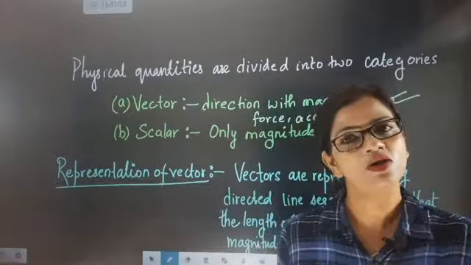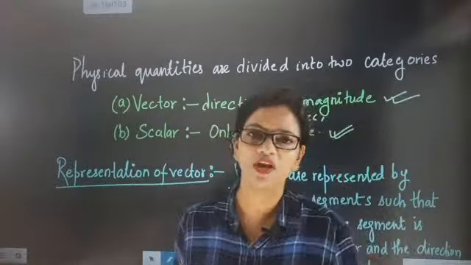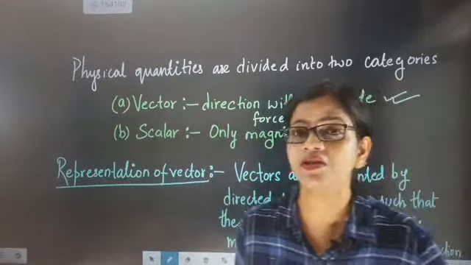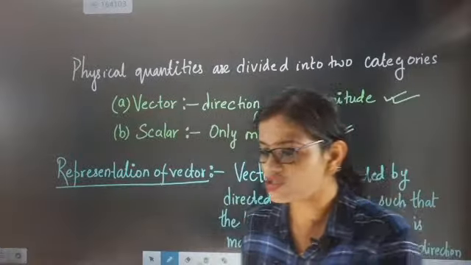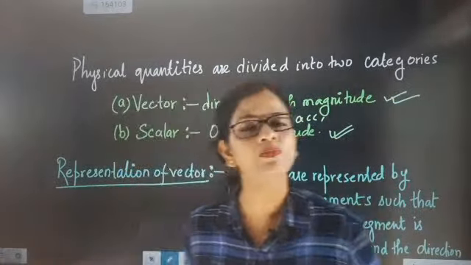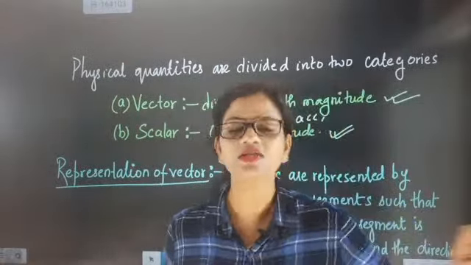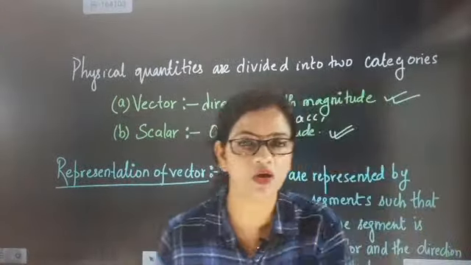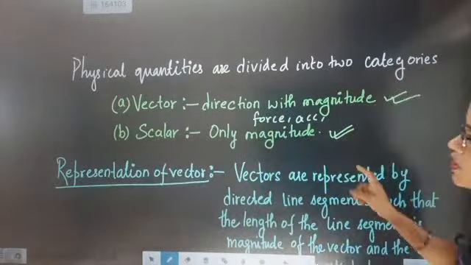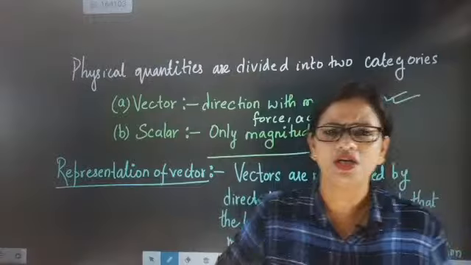Because of that, velocity is a vector quantity. From displacement we went to velocity, velocity to acceleration, acceleration to force. So we created a link, and in that link we came to know that if one quantity is a vector, others come as vectors, but it is not necessary that it will always be a vector.